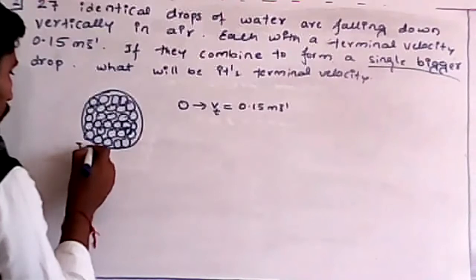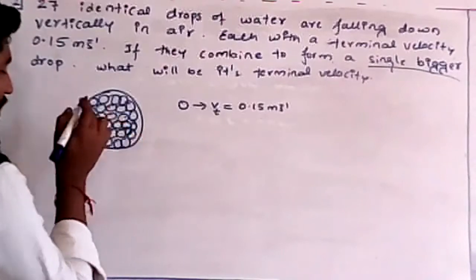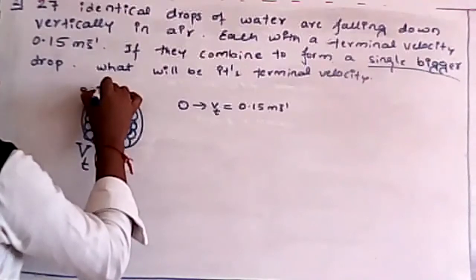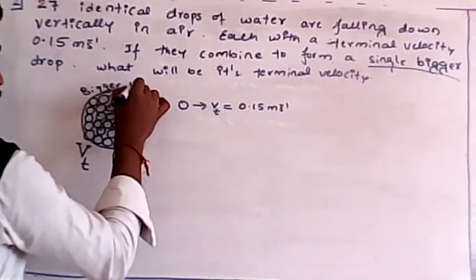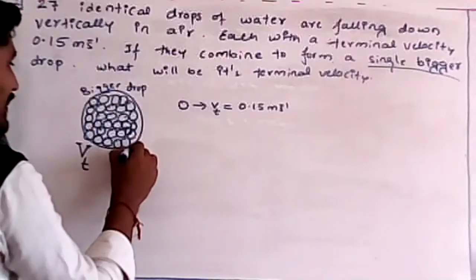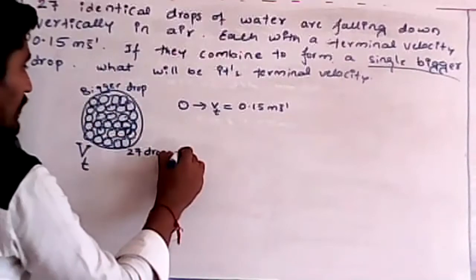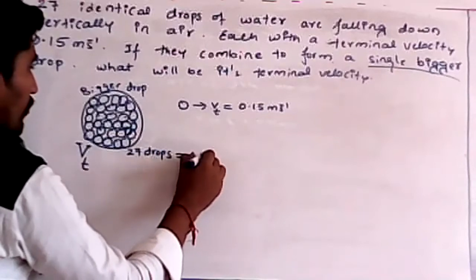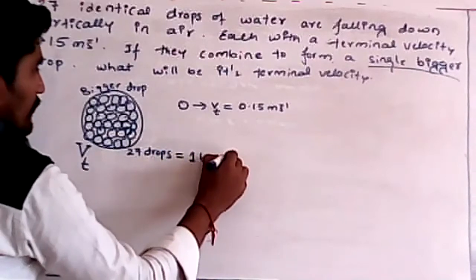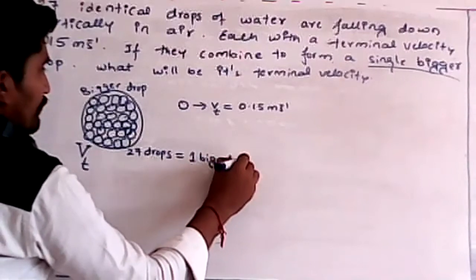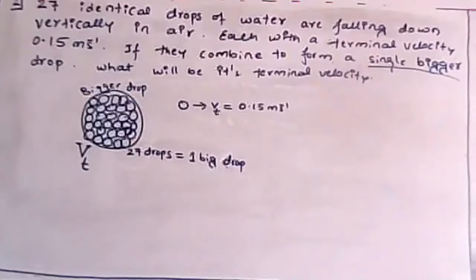Now I want to calculate the terminal velocity of this bigger drop. So 27 drops are equal to one big spherical drop.